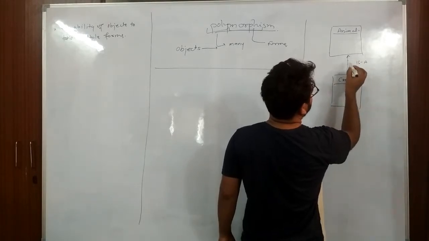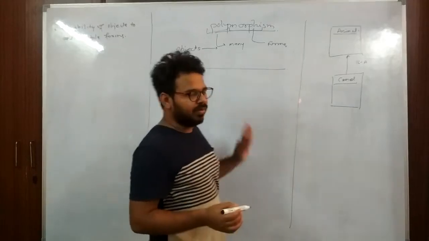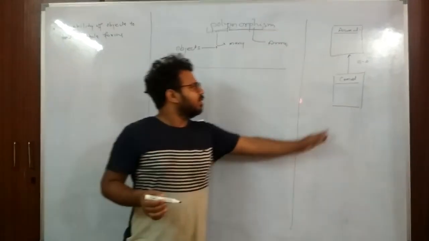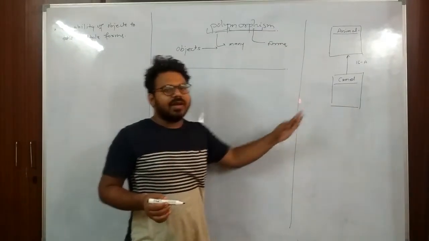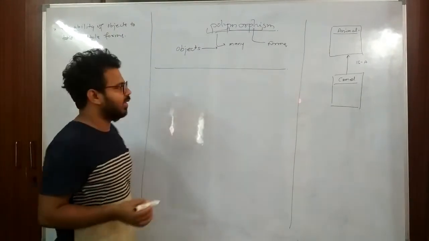This means it is a subclass of animal. Okay, now let's create the object of camel and understand polymorphism in terms of this hierarchy.